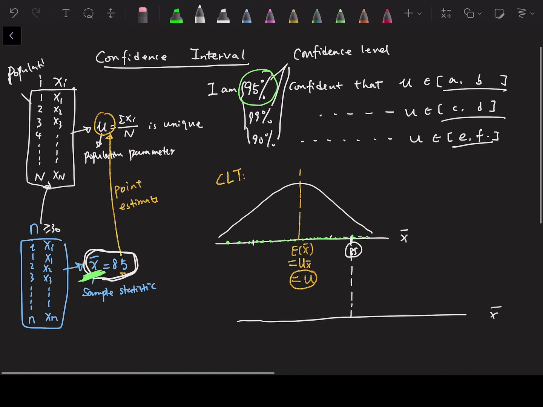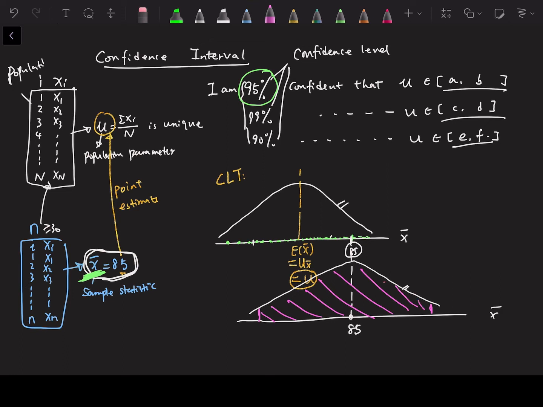This is the X bar. We center around 85, and we know X bar follows a normal distribution. We just assume that for this normal distribution, the average is 85, because this is our best estimate, or point estimate. So these are two exactly the same distribution. Centered around 85, we construct a 95% confidence interval. So 95% in the middle, this is the 95%.